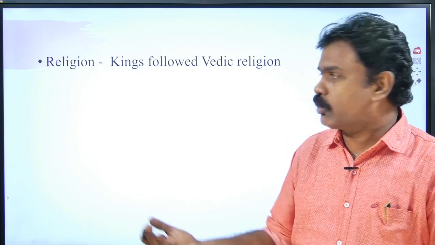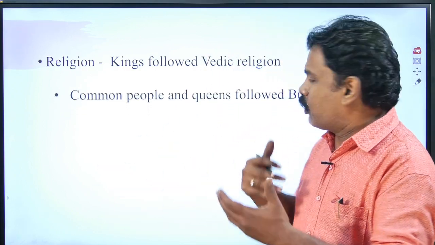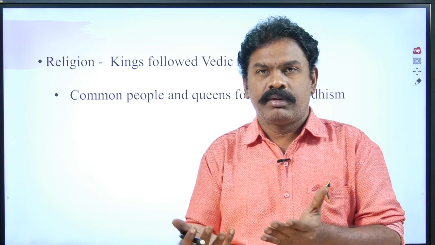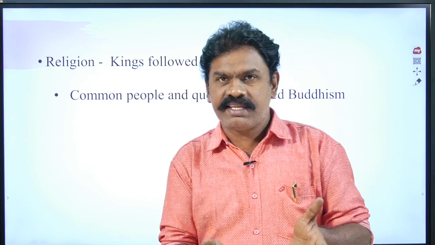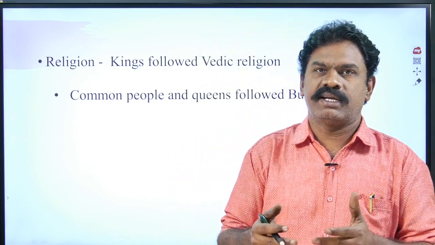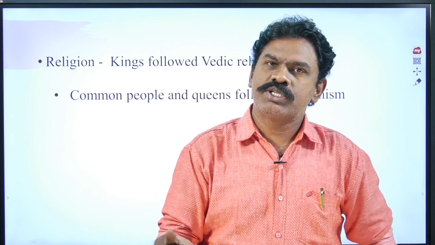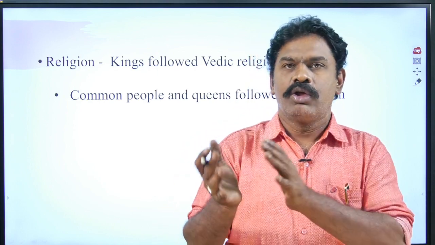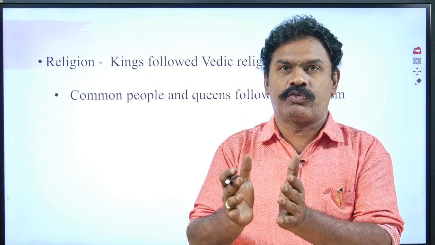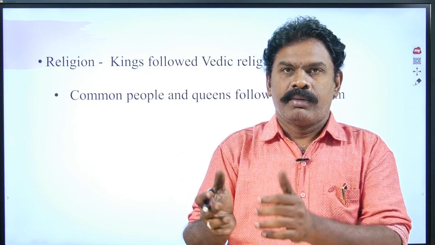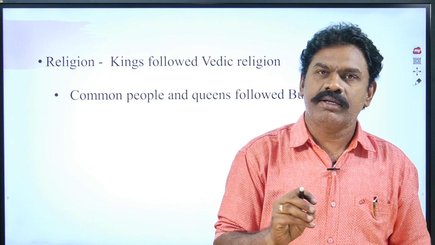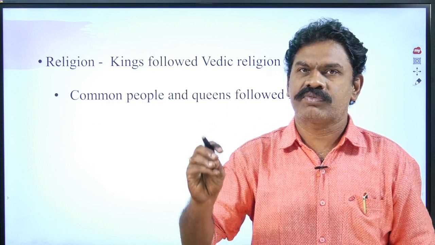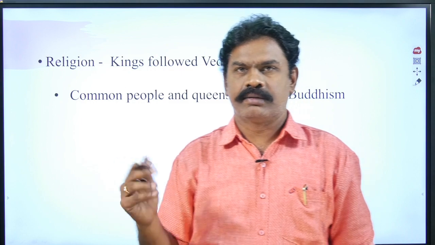Religion: originally the kings followed the Vedic religion, but the early Satavahanas followed Jainism. The first Satavahana ruler Simukha or Srimukha followed Jainism, and in the Jain literature it is mentioned that because he turned to Hinduism, he was killed by the Jains. The cause of the death of Simukha is mentioned in the Jain literature as the change of his religion.